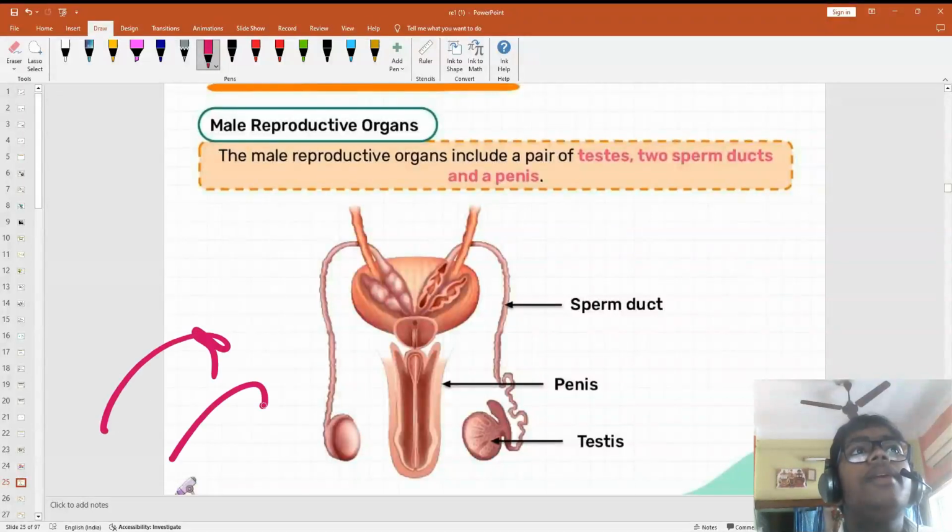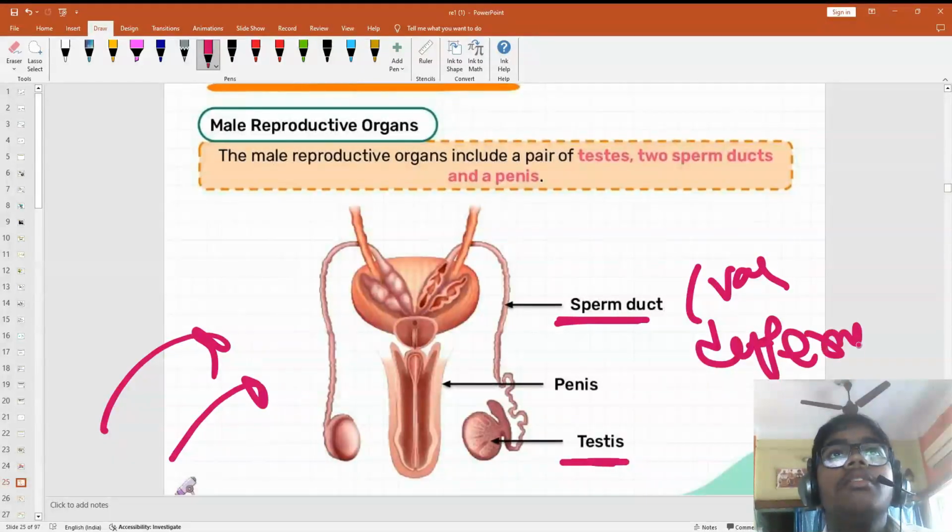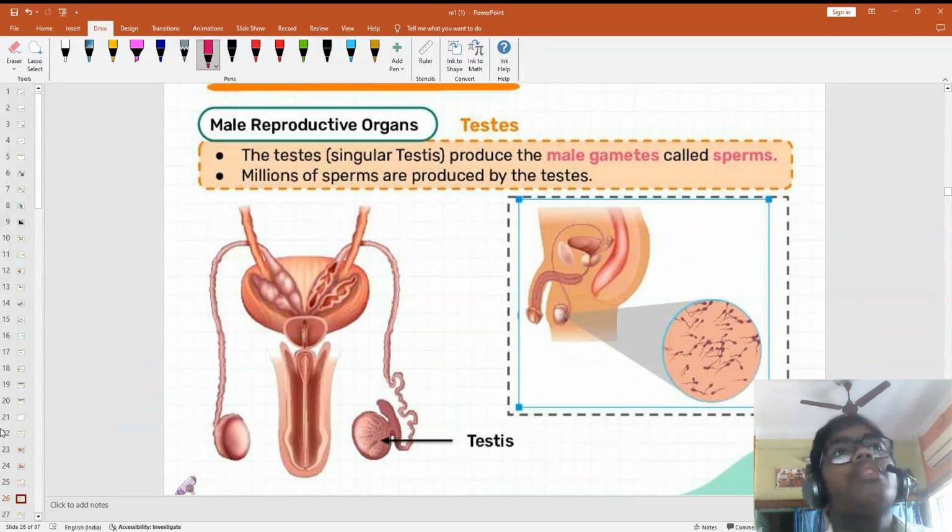So first see the male reproductive organs. They include the testes, the sperm duct or vas deferens as given in some books, and the penis. The testes are for production of the male gamete.